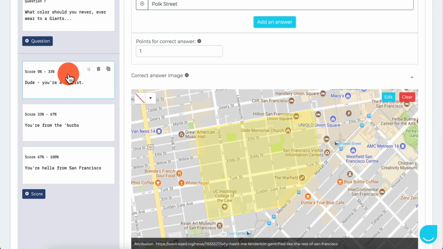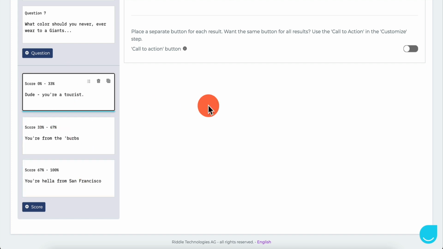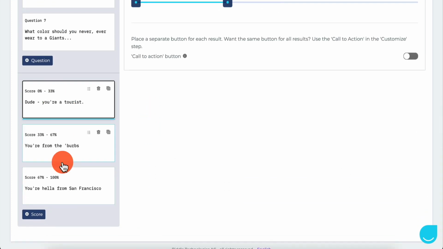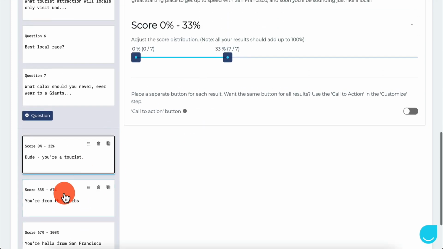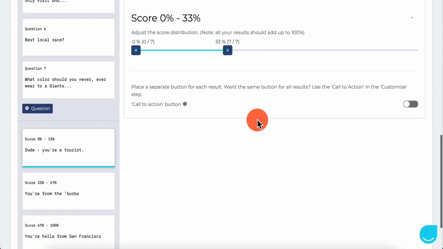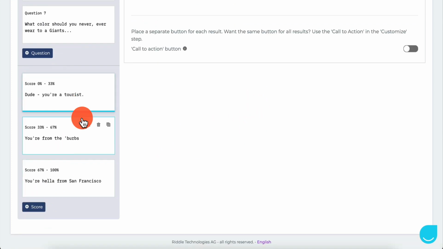And then if we scroll down, we have the answers. And this is where the money is going to be made. First of all, you have 3 different answers, 3 different results, depending on how many right questions you got. You got 0 to 33%, 33 to 67, 67 to 100. Next, if you go to any of this, we can delete it. You can have 3, you can have 1, you can have 10 if you want. It's really up to you. You can add this, create more.